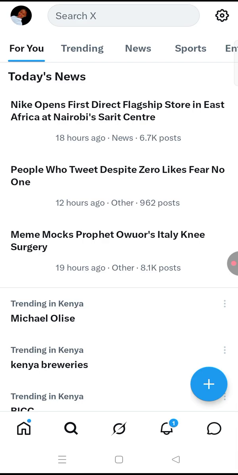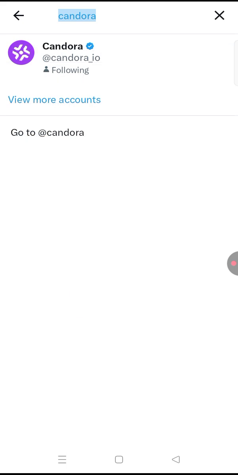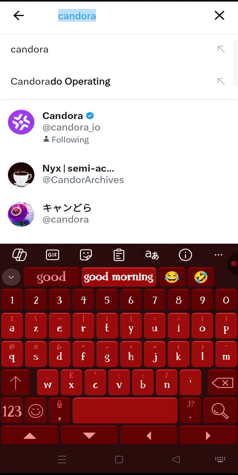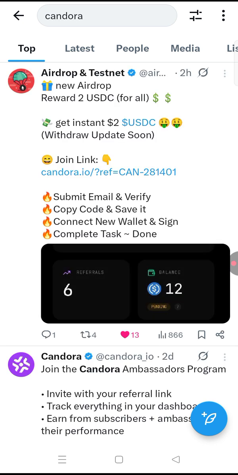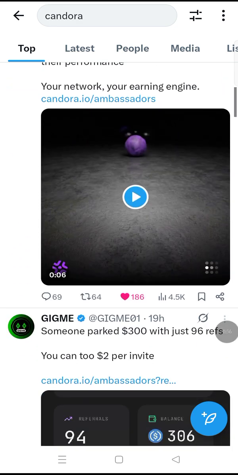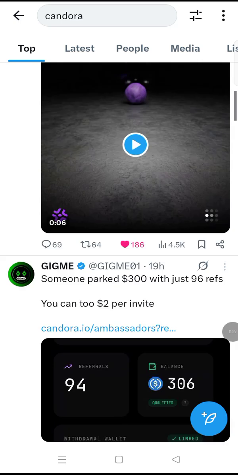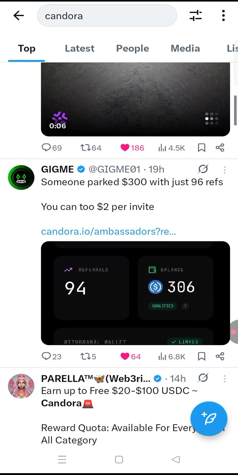And before that, let me show you something. We search for it again, so we want to see what people are saying about it. You can see this is 2 hours ago, this person is having a $12 balance. These are verified accounts.